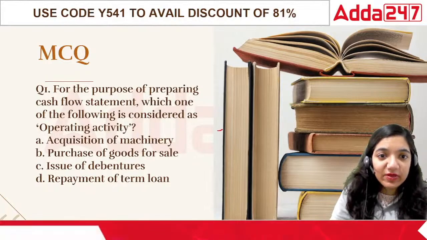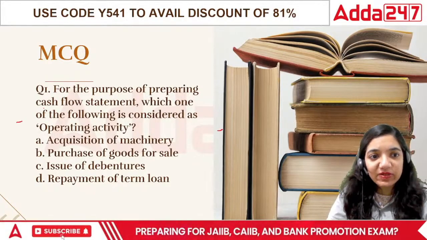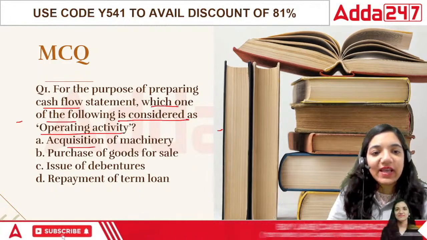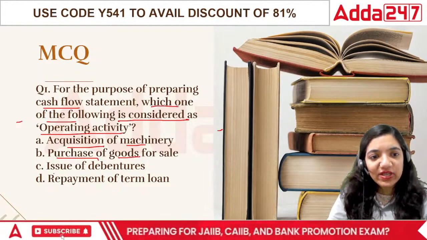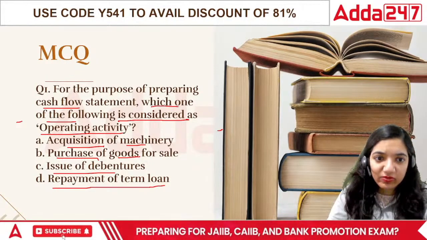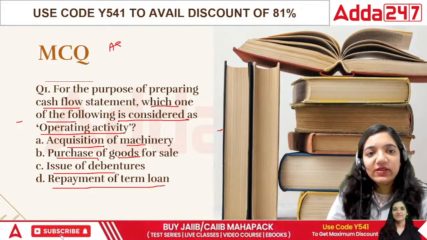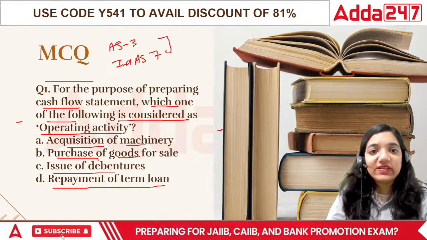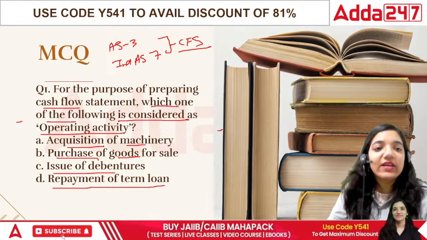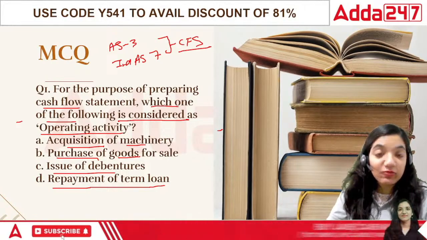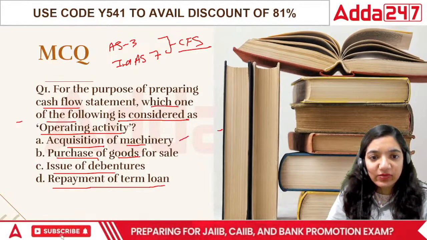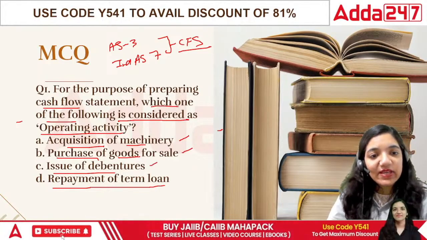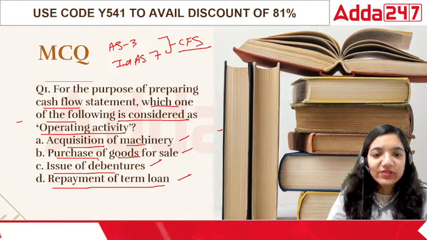It says that for the purpose of preparing cash flow statement, which one of the following is considered as an operating activity? That is, acquisition of machinery, purchase of goods for sale, issue of debentures, or repayment of term loan. If I talk about AS 3 or Ind AS 7, both of these are covered under cash flow statement. What happens in this area? Number one is acquisition of machinery. Number two is purchase of goods for sale. Number three is issue of debentures. Number four is term loan.